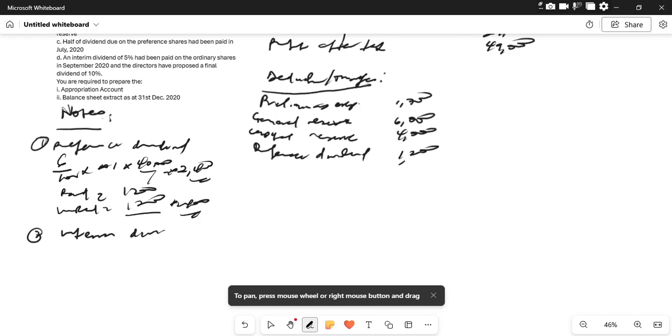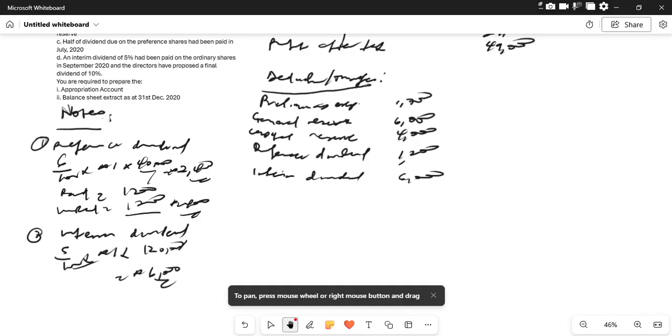Interim dividend is 5% of ordinary shares: 5% multiplied by 1 year, the ordinary share is on 120,000 units. That is 6,000. So let's post that interim dividend, 6,000.